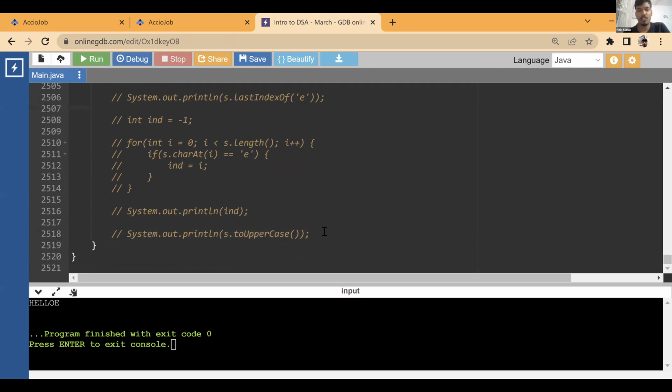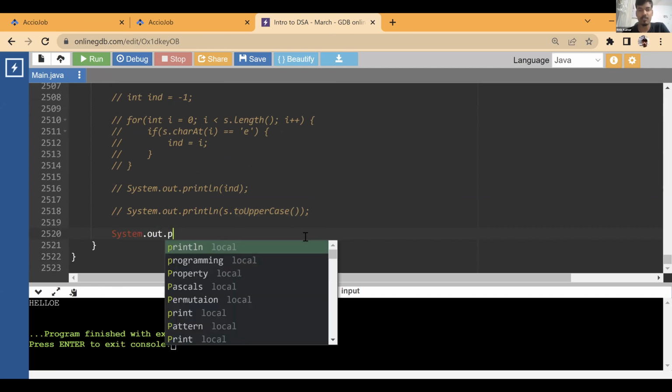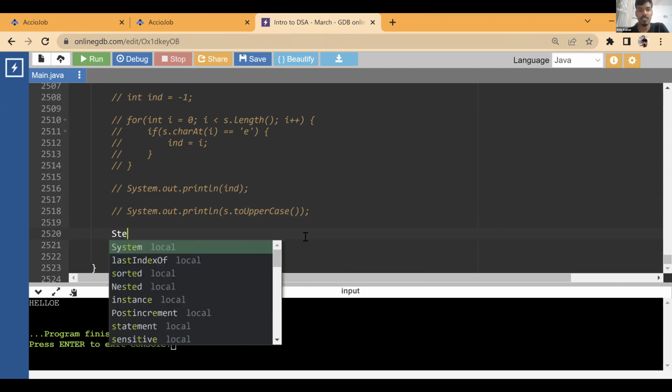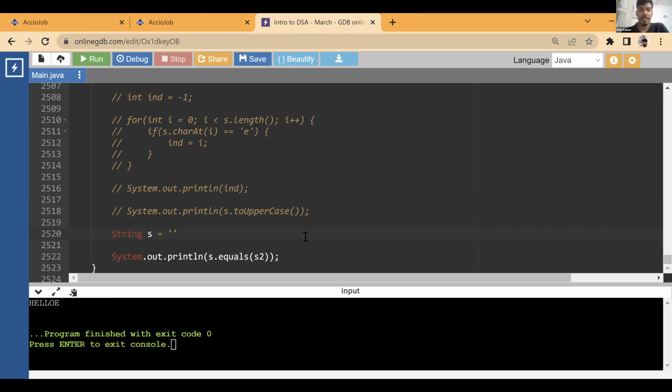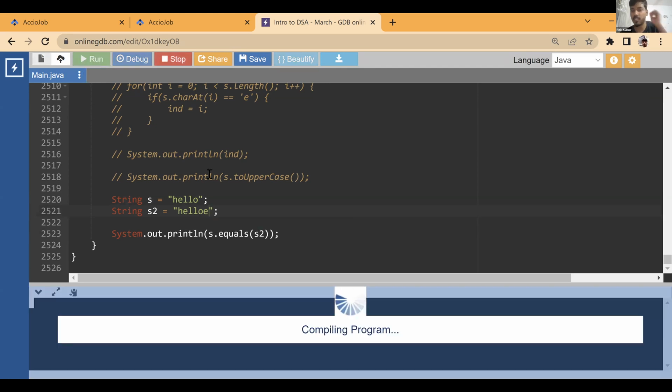I already told you about equals that will check for strings. There is another function similar to equals, which is known as equalsIgnoreCase. So what does s.equals compare? Whether the first string is equal to the second string or not, right? Say s is hello, and the second string string2 is hello. So this would tell you whether the two strings are equal in value. So it is equal. But if you add a new character, it will tell you false.